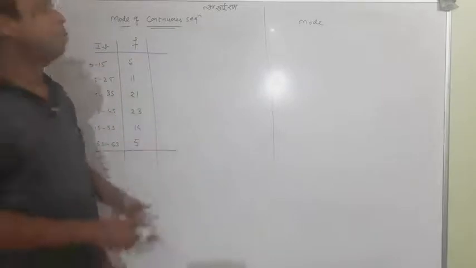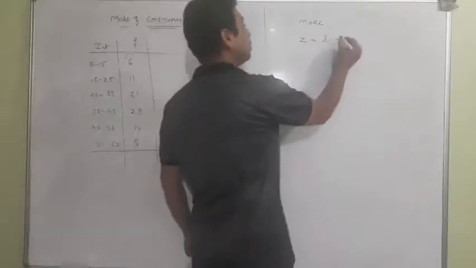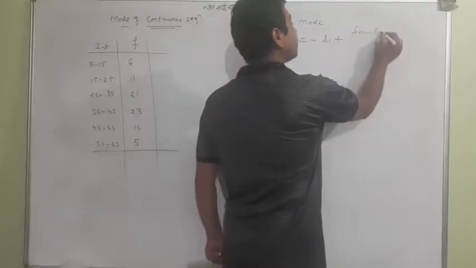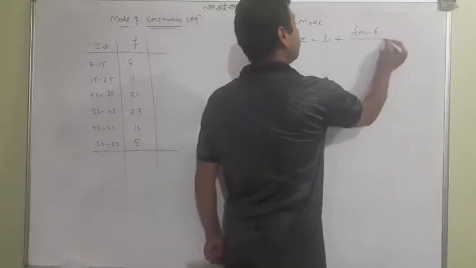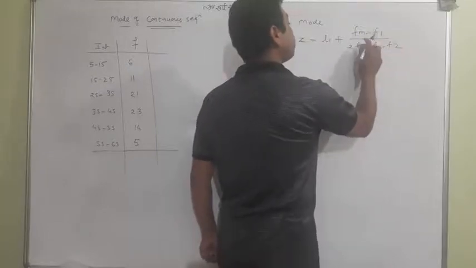Okay, so the mode is given by Z, and that is given by L1 plus (Fm minus F1) upon (2Fm minus F1 minus F2).